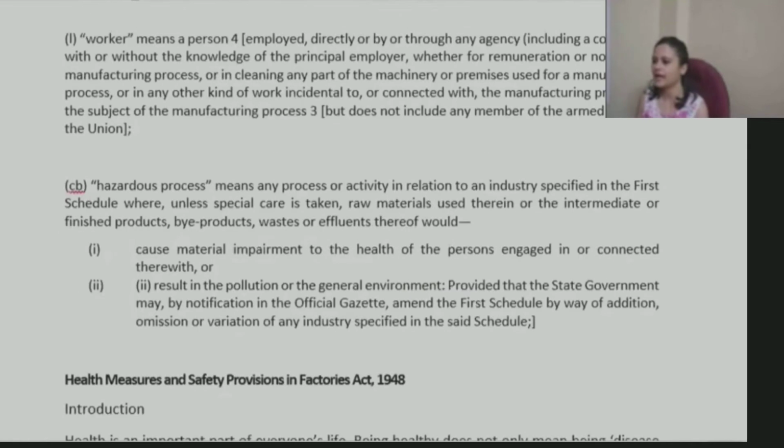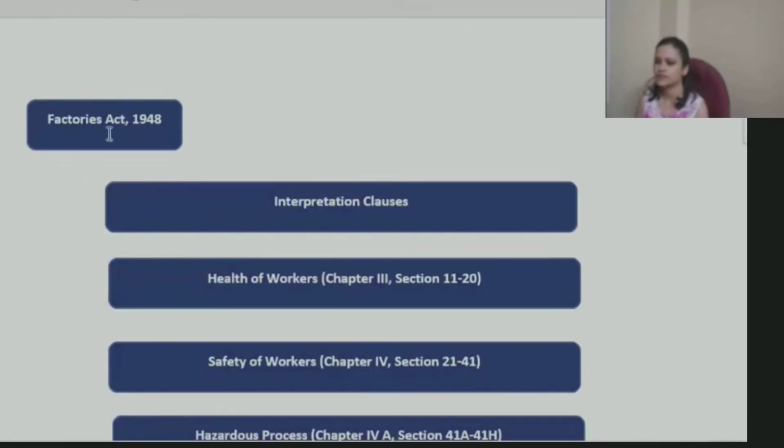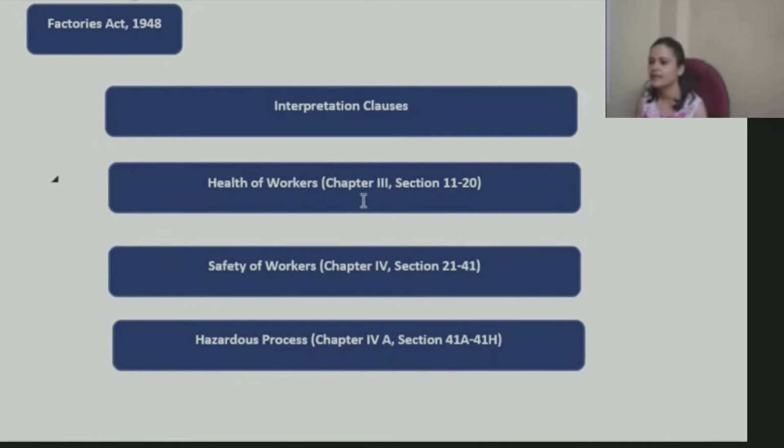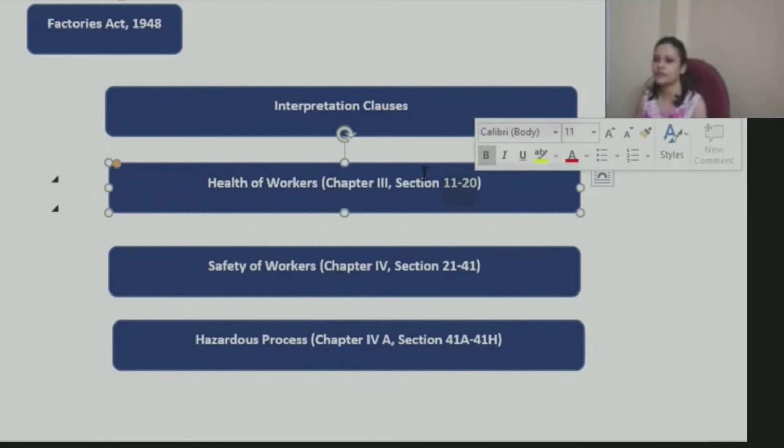Then we have these provisions, right? So under the Factories Act, we have first of all interpretation clauses where we have some 4-5 definitions that we need to study. Then we have all these different provisions. Now, with regard to health of worker, safety of worker, there will be a lot of sections included, right? If it's possible, you can try to remember the sections. Otherwise, this table you can try to remember. So whatever is the provision, from here you can revise that.